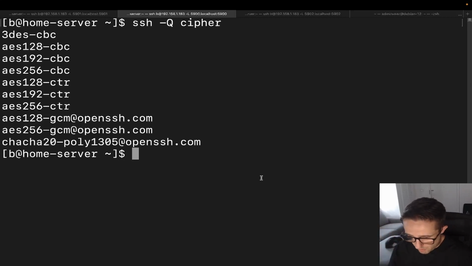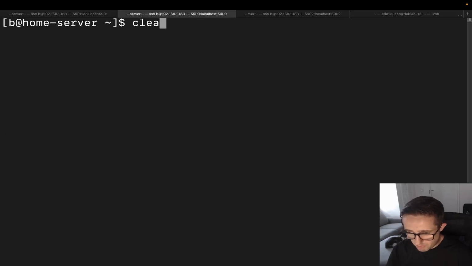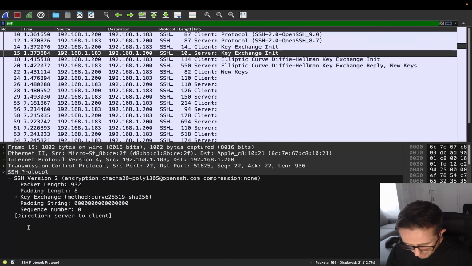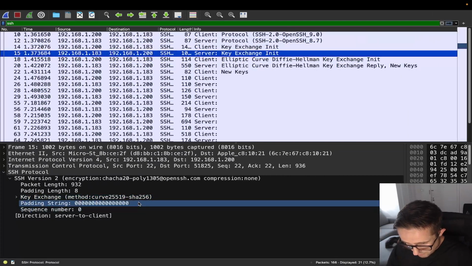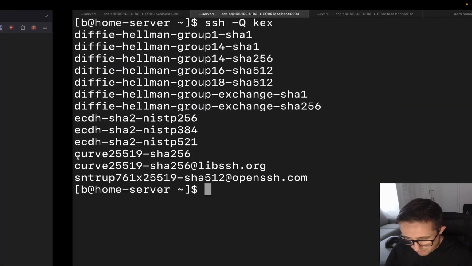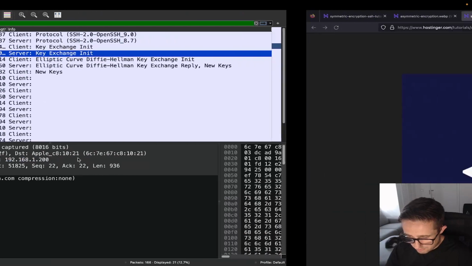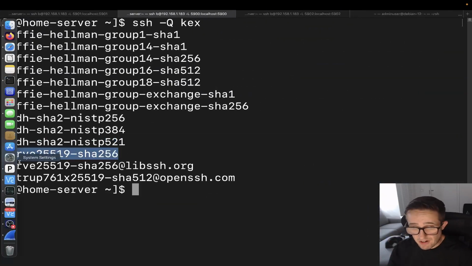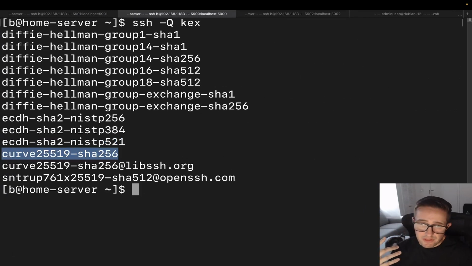All right, we can see the one right here. Let's clear this one out. We're going to do the same thing, but for KEX, which is key exchange. All right, and there we go. And then what was the one for this one? I can't remember. Let's see. Key exchange method curve25519. There we go. Was it the one with the SHA-256? Yeah, this one right here is the one that it's actually using. So we can see that they're directly from the list. We can see the encryption cipher, we can see the key exchange algorithm.